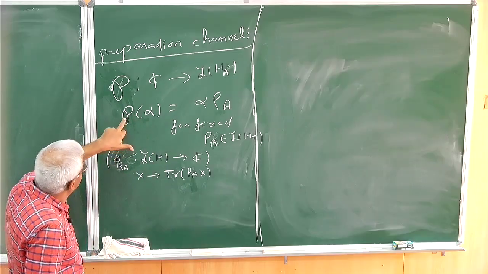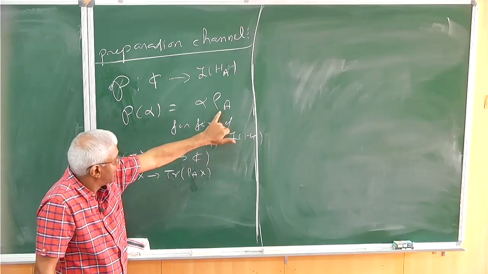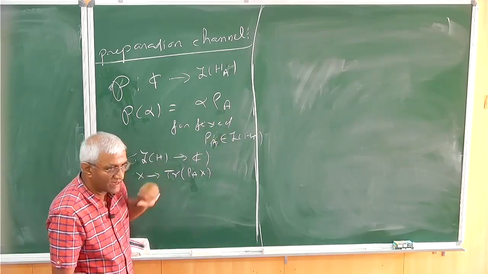So I am just saying that this preparation channel is nothing but the star of this rho A.